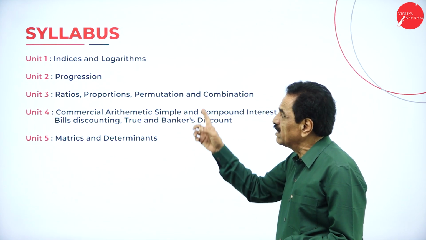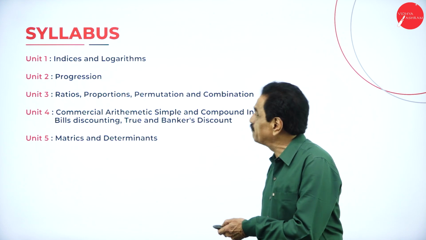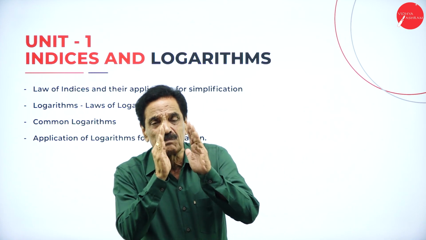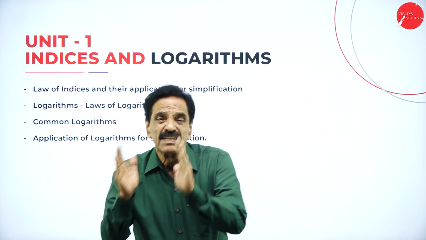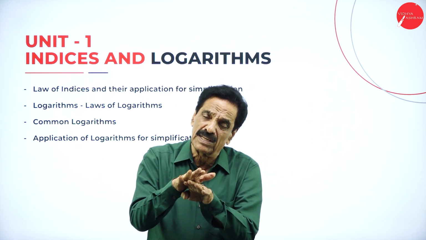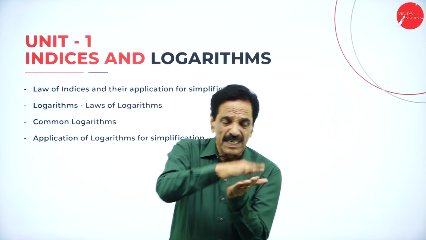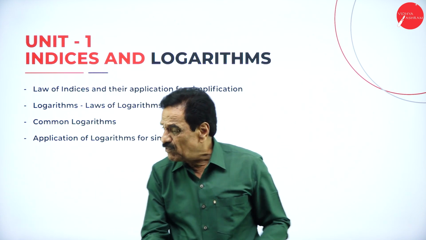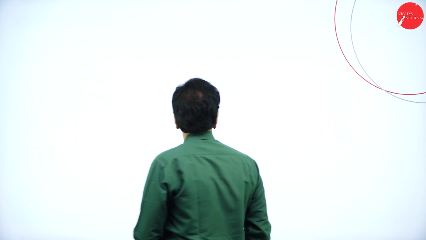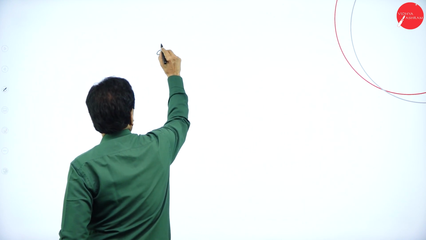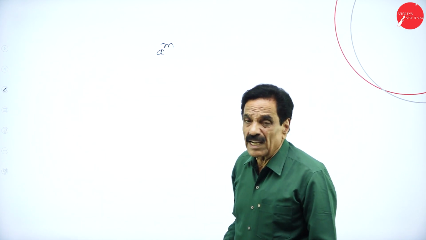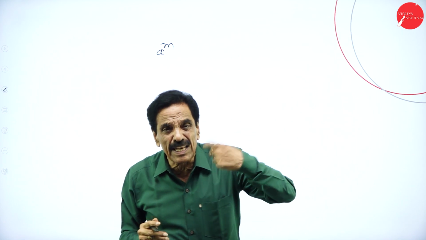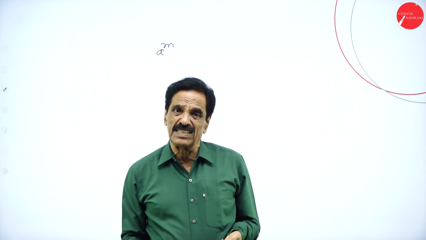We'll go one by one, starting with the first unit: the laws of indices. So indices is the plural of index. Index is also expressed as a component. If we write a to the power of m, m is called the exponent or index, and a is called the base. The plural of index is indices.